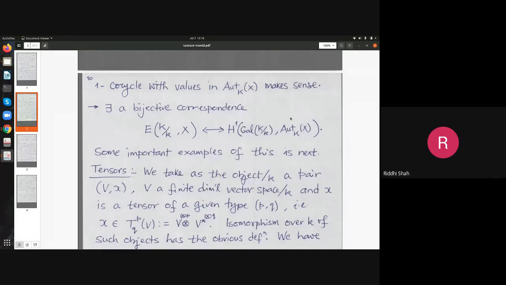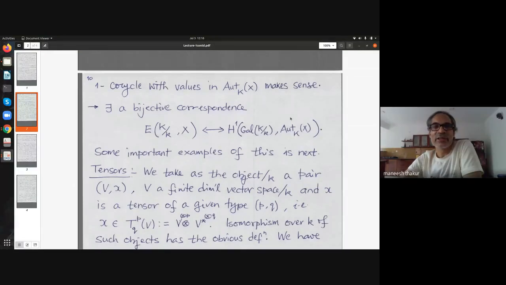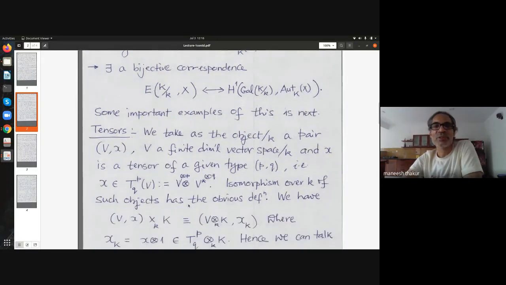Yeah, exactly. And when I take a tensor, then I define what a morphism of a tensor means, particularly isomorphism. So those will be linear maps from V to W, W is another vector space, or V to V, mapping that X to the next one. So V comma X to V comma X prime, or W comma X, whatever. You can define morphisms and so on.